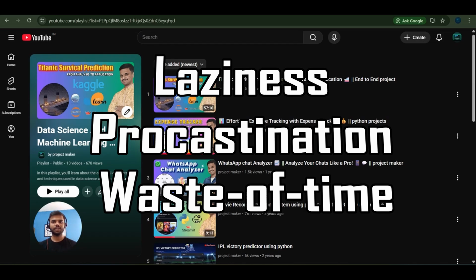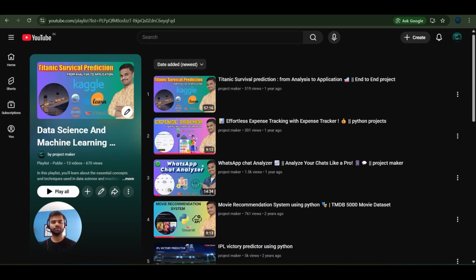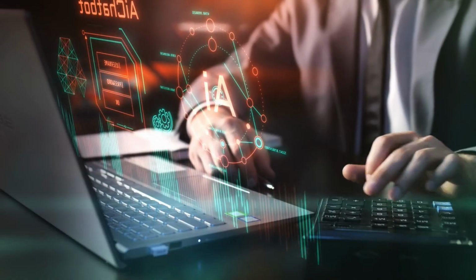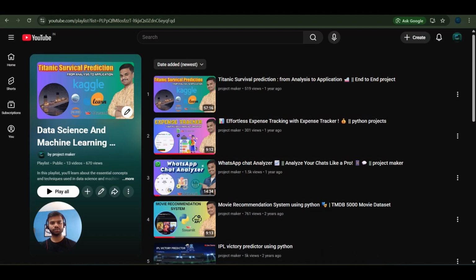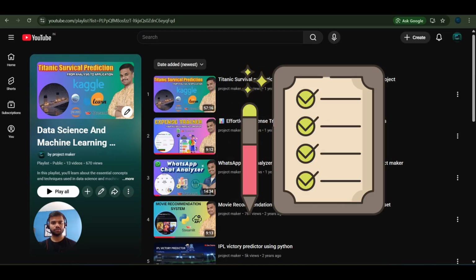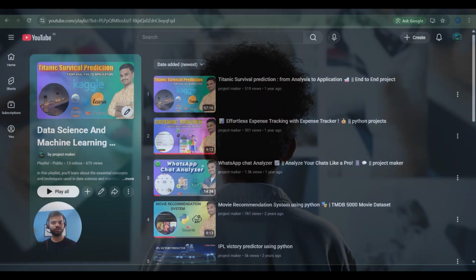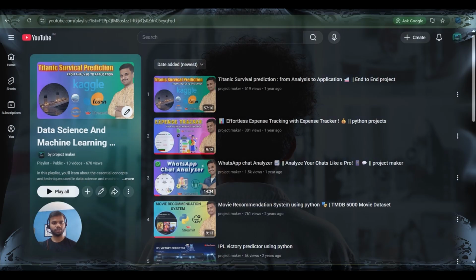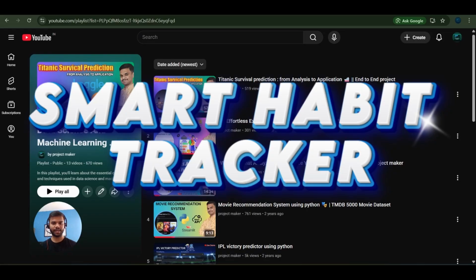time. That's why I decided to build something which thinks with me, helps me to stay consistent, productive and active throughout the day rather than a random boring checklist app. And I started exploring blogs, tutorials and other material on the internet, and finally I have come up with a project which is Smart Habit Tracker app.